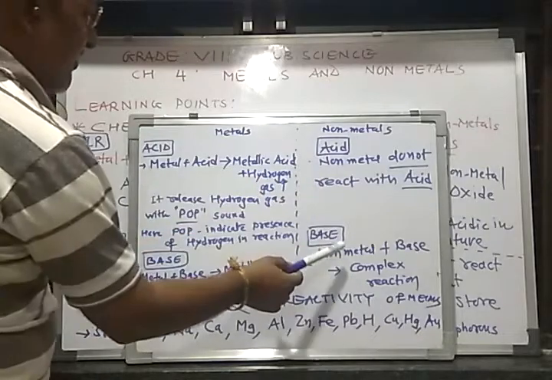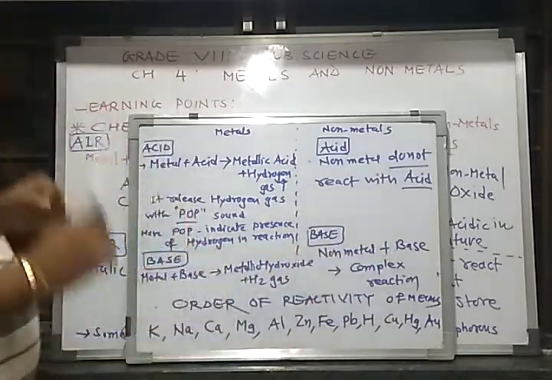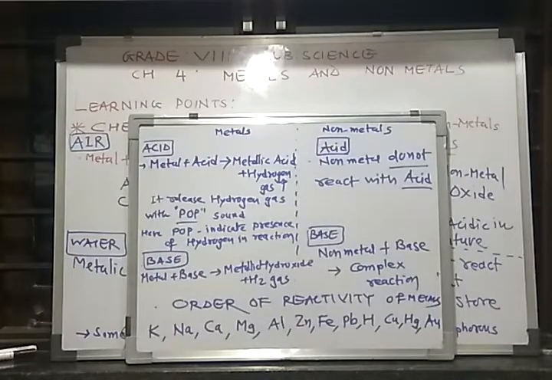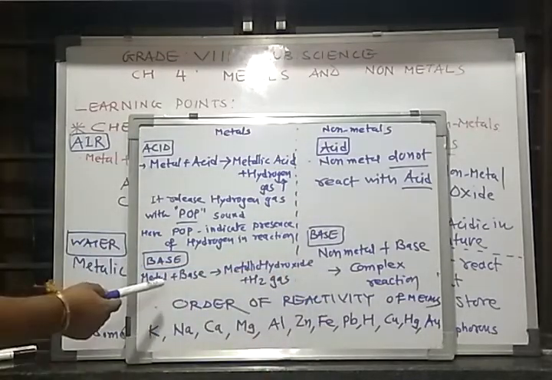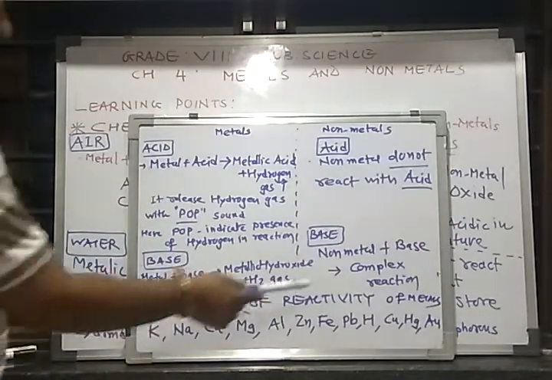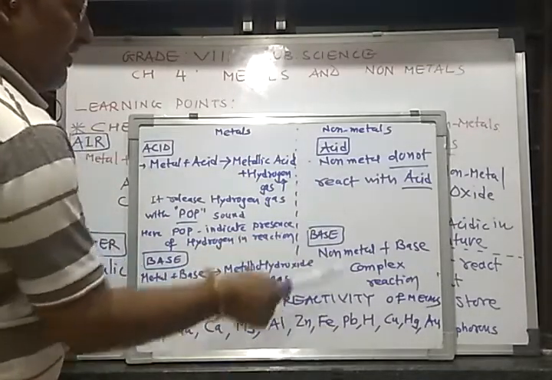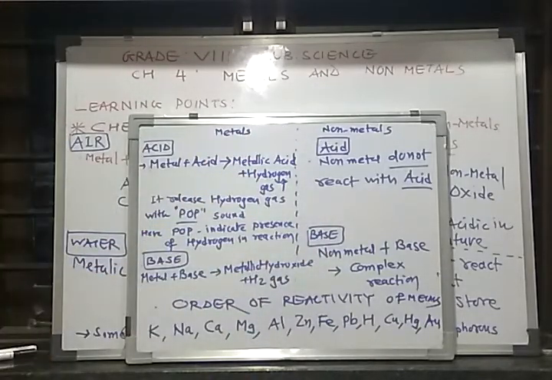In the base reaction, non-metal plus base, it is a very complex reaction. Complex means the reaction becomes very hard to carry out. In easy reactions you get the product easily, but here you will get the product but not easily. It is a complex reaction.